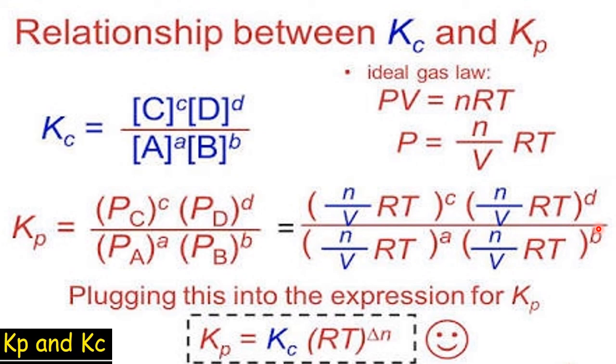That means the difference in the number of moles of the products and the reactants. For difference, we use delta. Therefore, Kp equals Kc into RT to the power delta n. This is the relation between Kp and Kc when the number of moles are different.